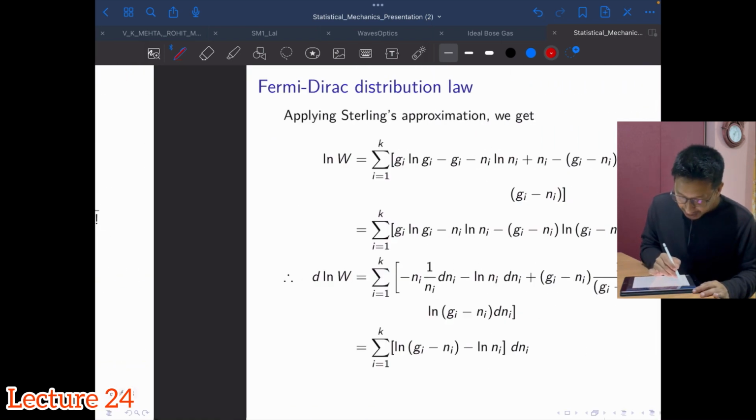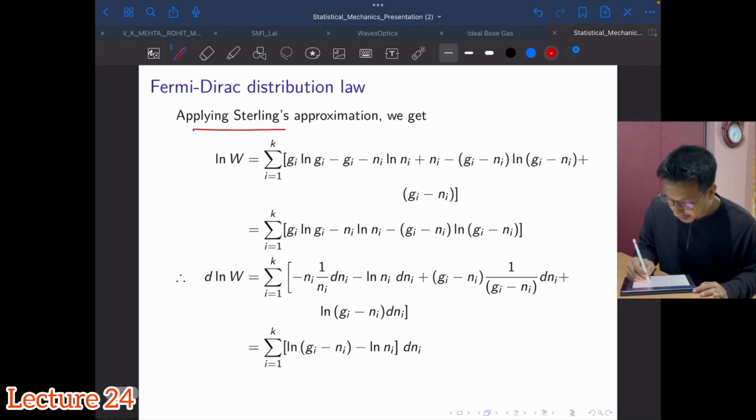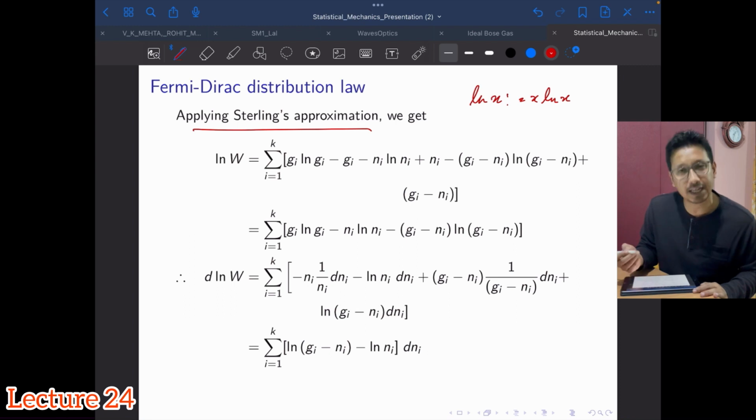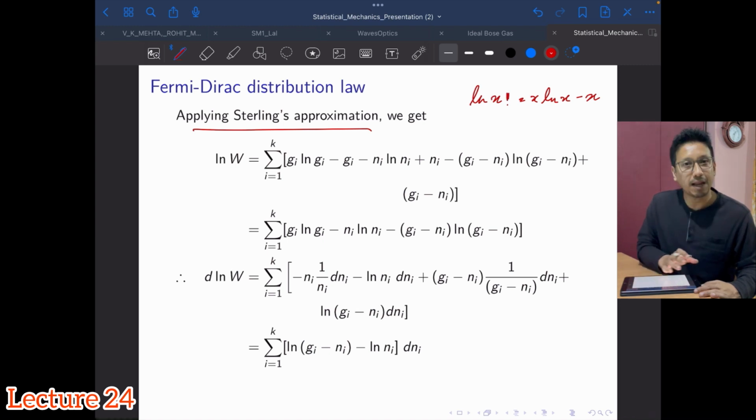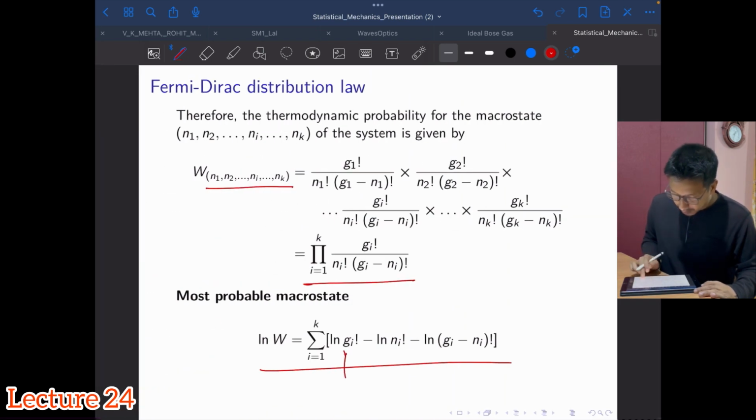Then you apply the Stirling approximation. What was that? ln x factorial is given by x ln x minus x. This you have used many times, so you know how to use it. So apply all these techniques that we have learned before. While doing so, you have to apply the Stirling approximation to each term.